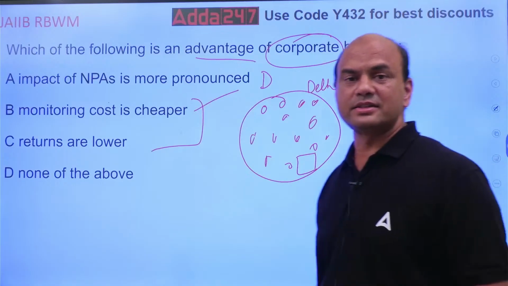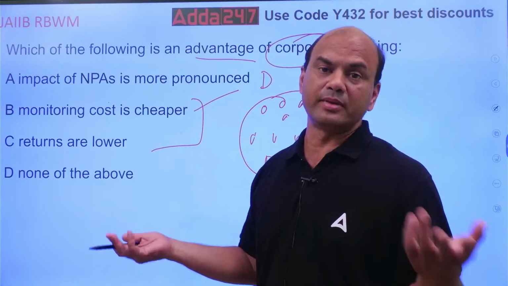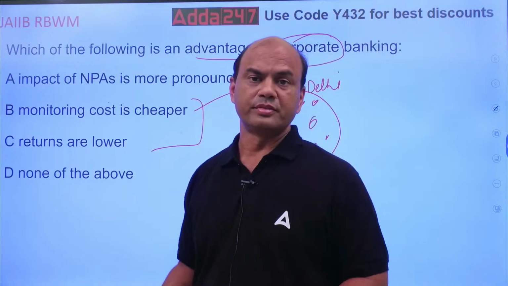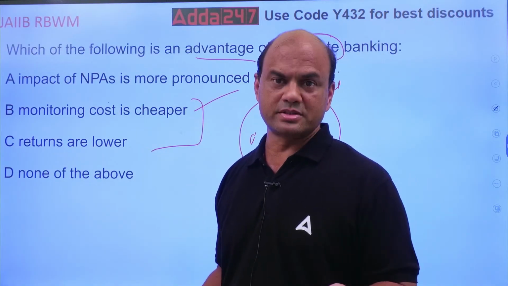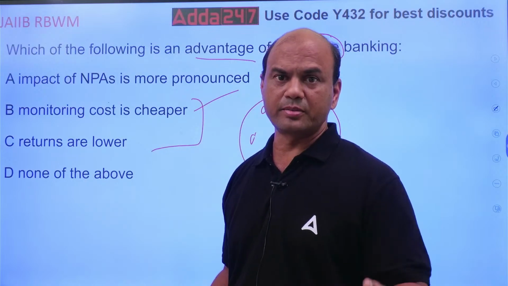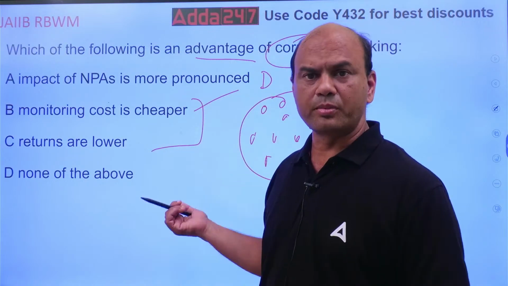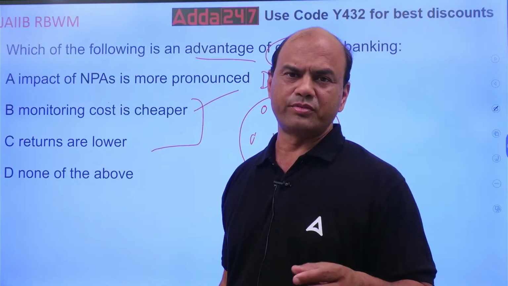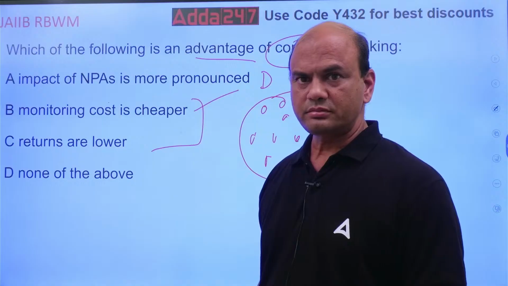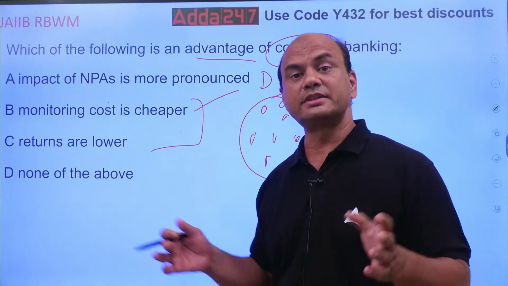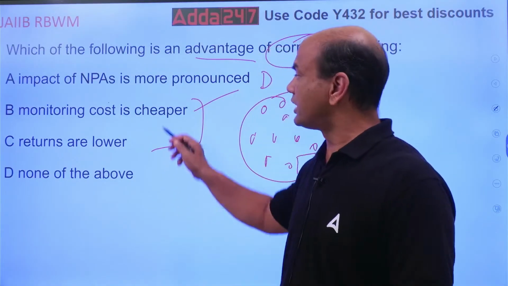Also, clients are fewer. You don't have clients like retail banking, right? Every day 15 accounts are opened in a branch. It happens in your branches, right? Whereas in corporate banking, hardly one account is opened in 5 days. But the ticket size is huge. So that's why monitoring cost is cheaper.